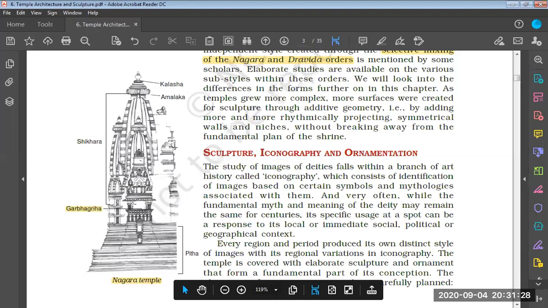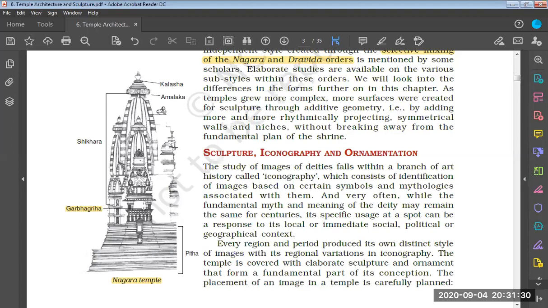Garbhagriha is the small house within the temple complex where the main deity is seated. And apart from this, we have Shikhara. This is like a mountain-like structure, which is spiking upward. So it is known as Shikhara in northern India. In Dravida style, it is known as Vimana. In Nagara style, it is known as Shikhara.